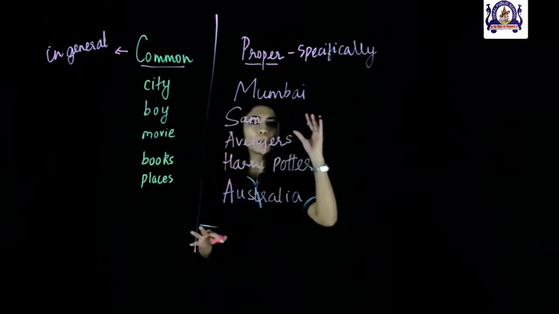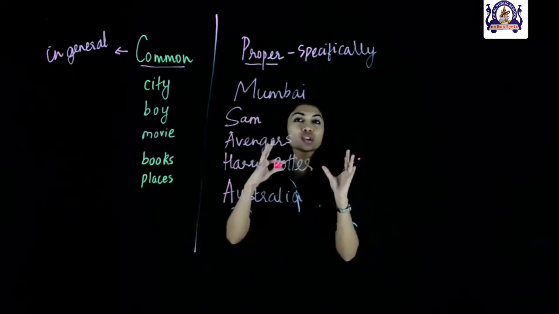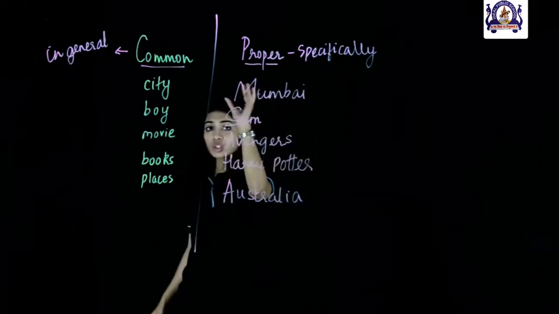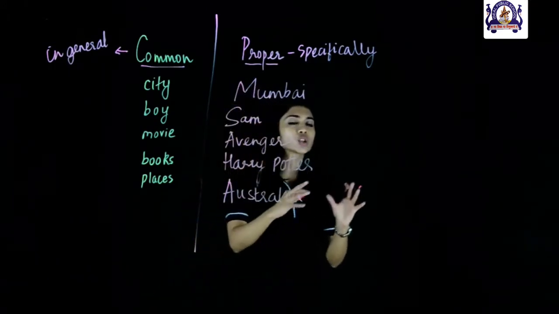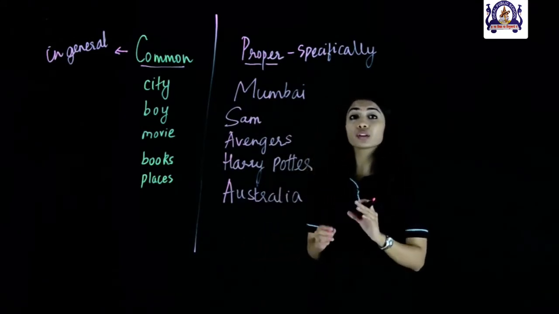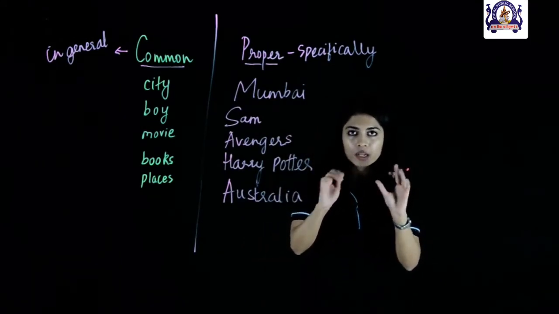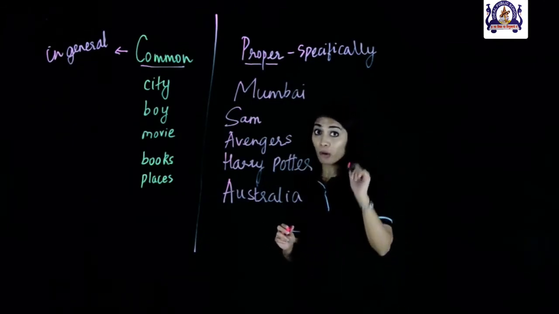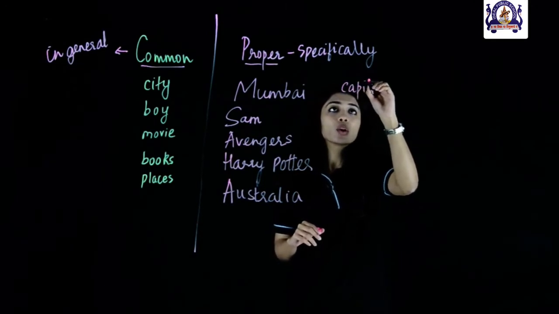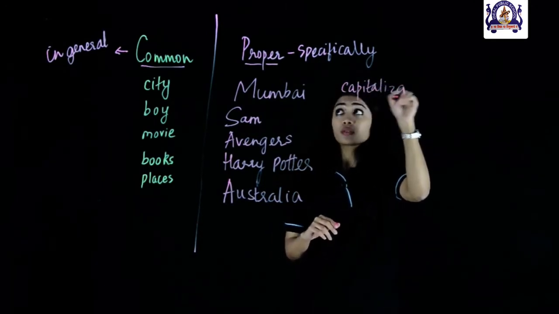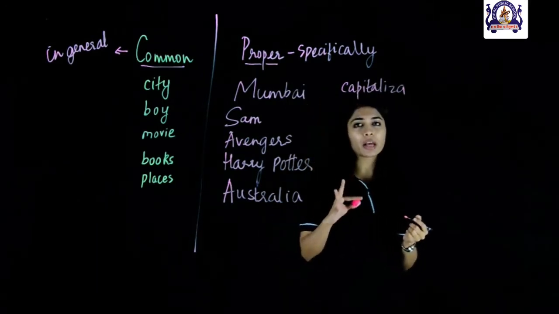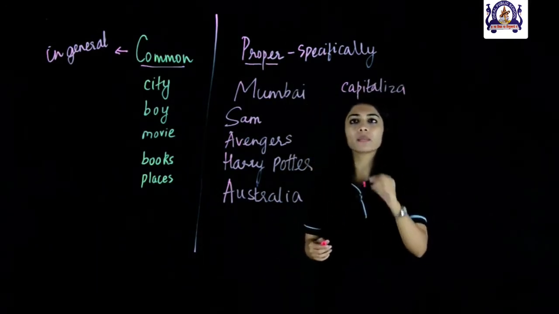So, a few pointers, a few things that we should keep in mind when we're talking about common nouns and proper nouns. We use common nouns when we want to refer to things or people in general, whereas we use proper nouns when we refer to a specific thing or person. Also, an important thing, we always capitalize proper nouns, that is the initial letter of the proper noun. So, let me give you an example here.